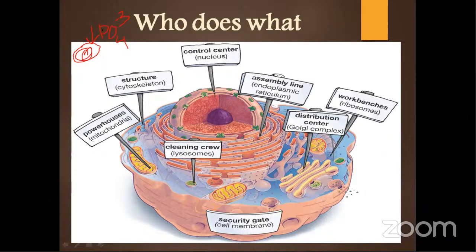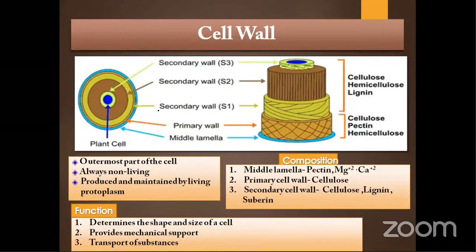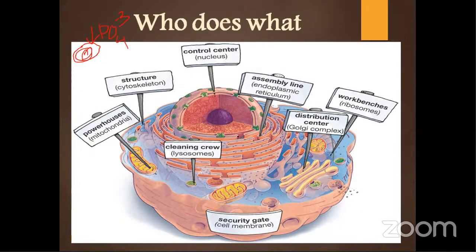So let's move on to the organelles. Here I have mentioned the important points. First one is the cell membrane. The cell membrane acts as the security gate. It will check what things will enter and what not. It is like a big colony, or a big apartment.